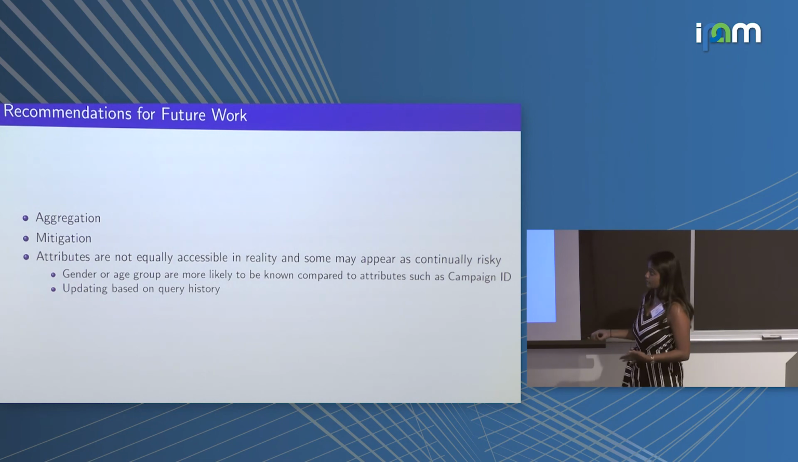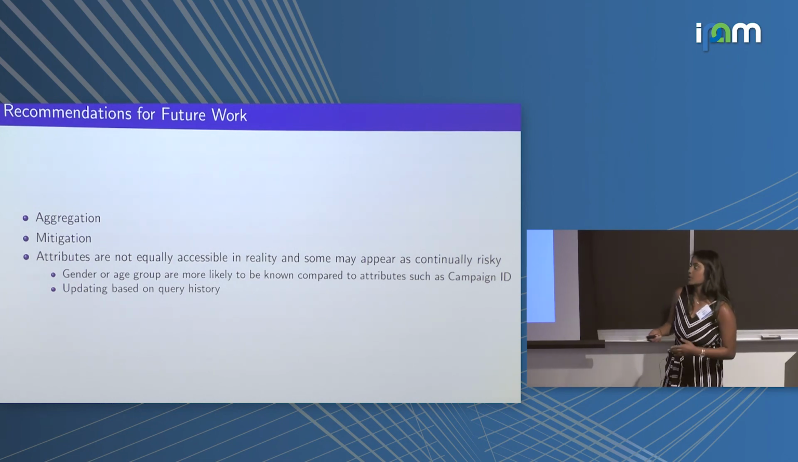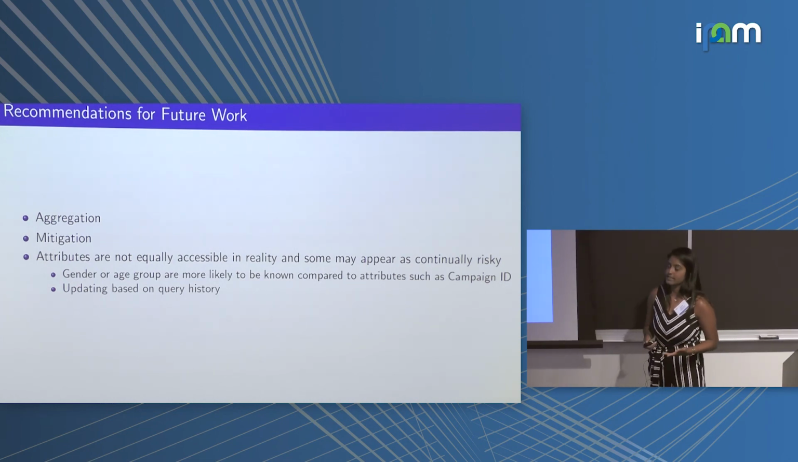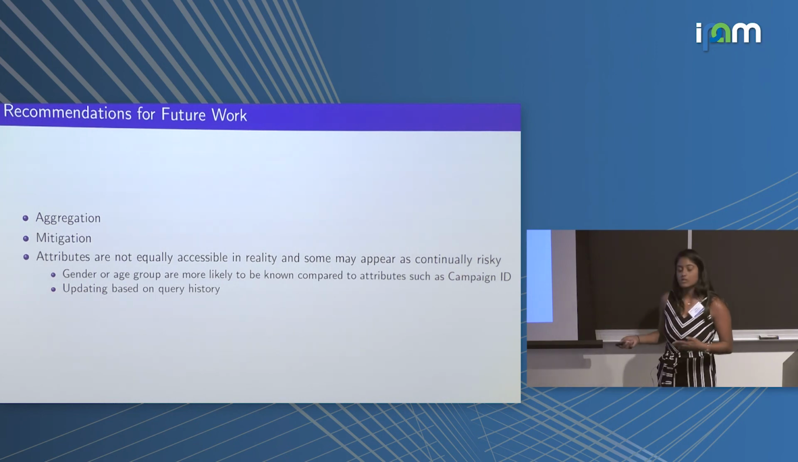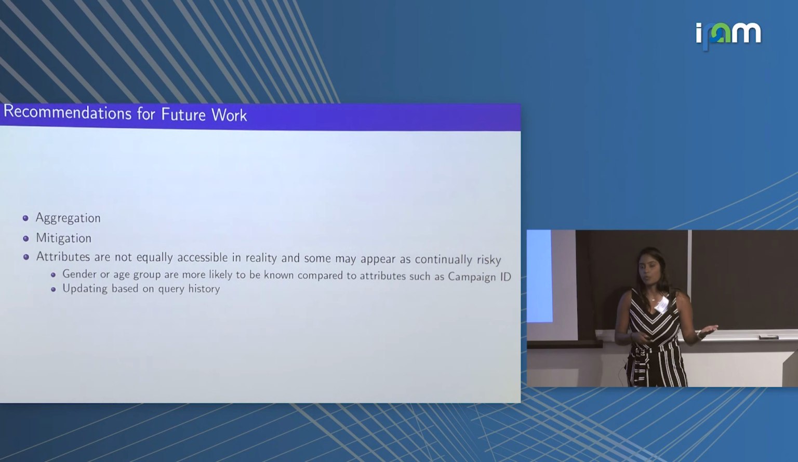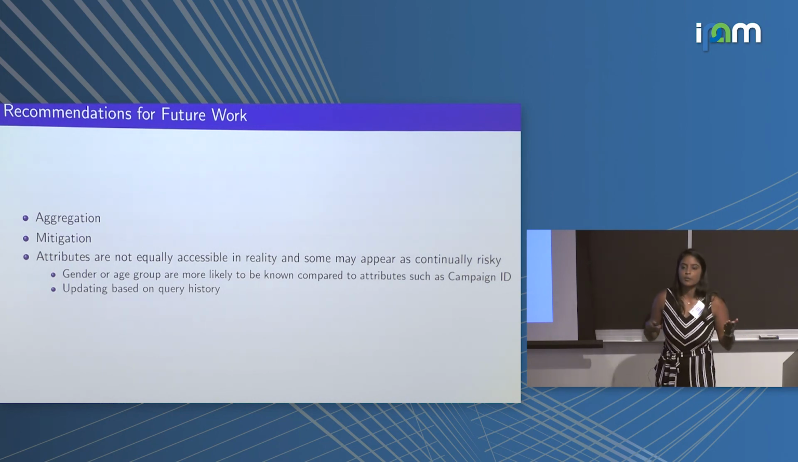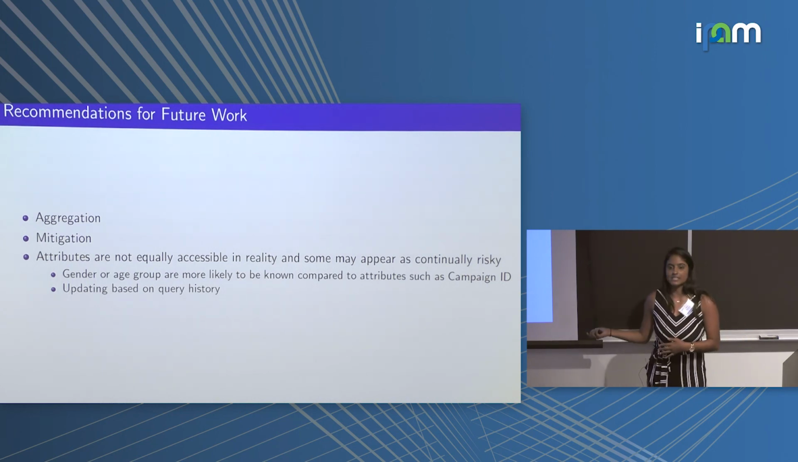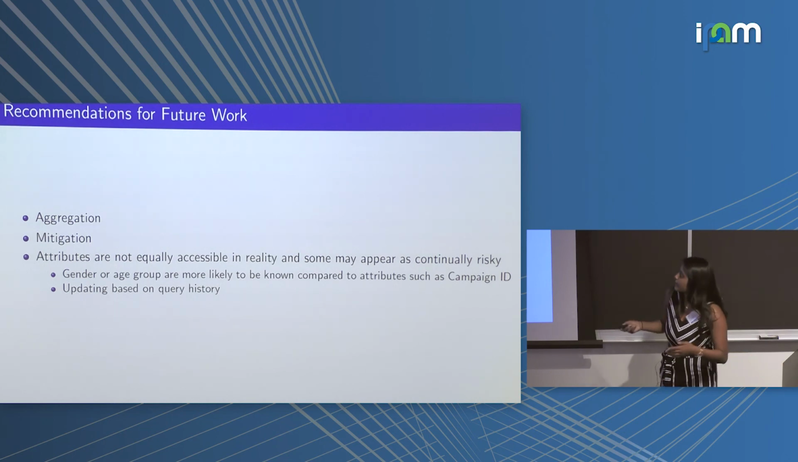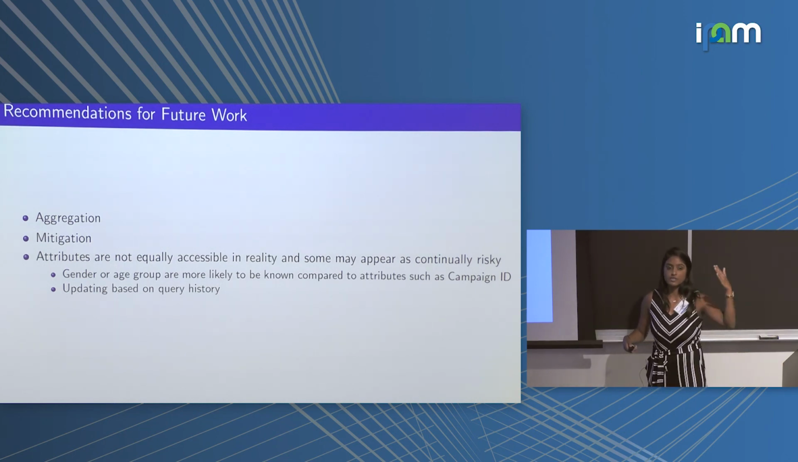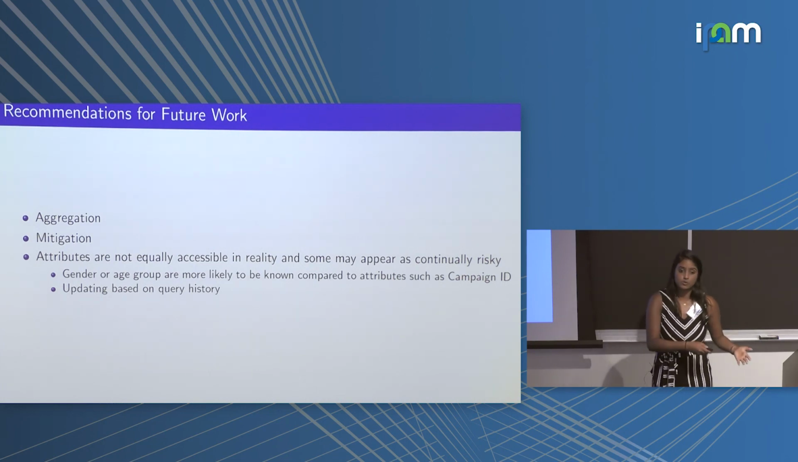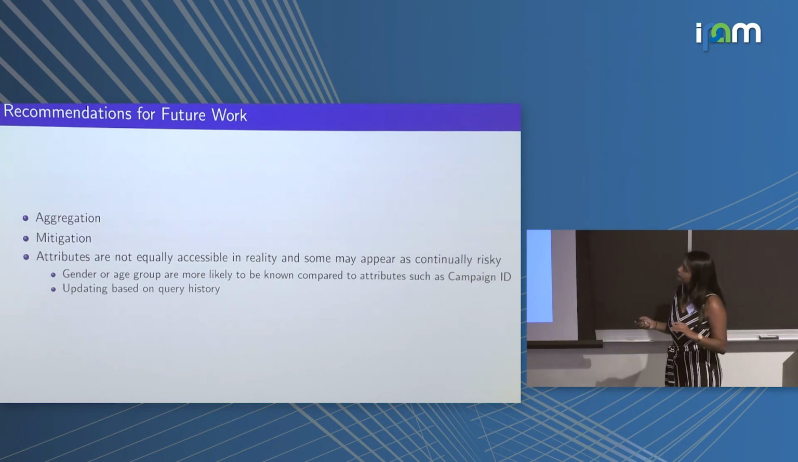of these leaks occurring? Lastly, in practice, we know that attributes are not all equally accessible in reality, and that some may always appear as continually risky. So for example, gender or age group are more likely to be known to somebody than what ad or what campaign ID a person saw. In the same way, some attributes, let's just take age for example, may always show up as being risky and present in different MSUs, so we'd want to reflect this in our pirate score. So updating based on the queries run or just what's seen before.